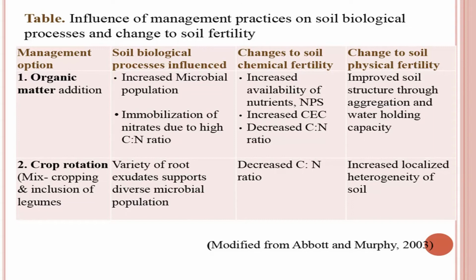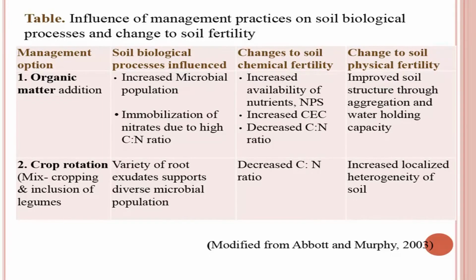And then temporarily there may be immobilization of nitrate due to high C:N ratio, because when we add organic matter into the soil, it has a very high C:N ratio. C:N ratio is the ratio of carbon to nitrogen. So, this ratio may be very high, particularly in cereal residues. When such residues are added into the soil, the C:N ratio of the soil increases further, and then microbes take up the nitrogen also. Some mineral nitrogen or available nitrogen is taken up by microbes, and it gets immobilized. So, temporarily there may be immobilization of nitrogen due to addition of organic matter in soil.